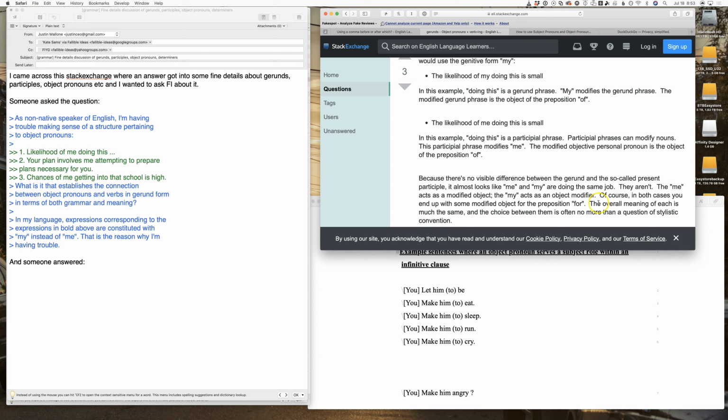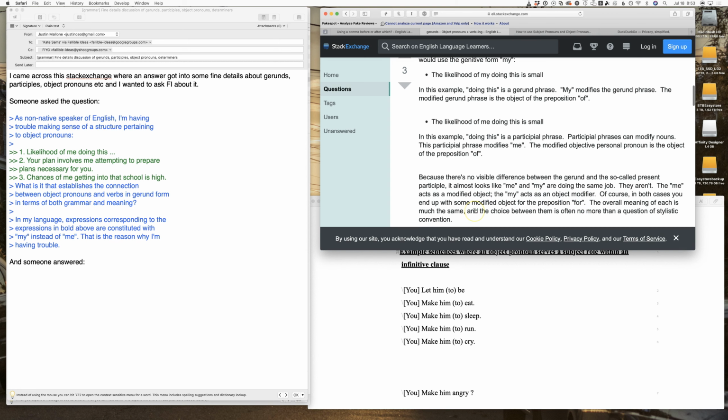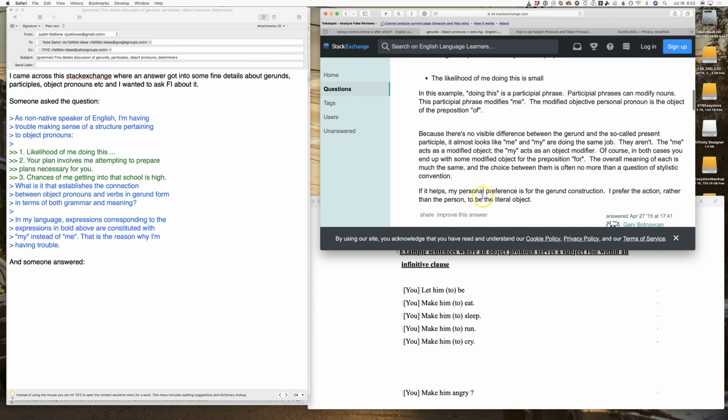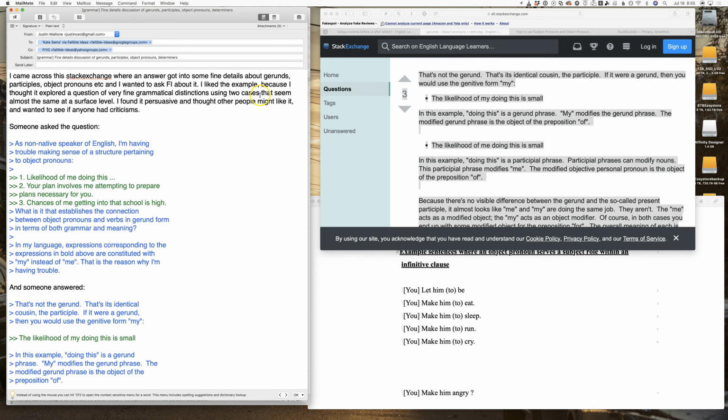The overall meaning of each is much the same, and the choice between them is often no more than a question of stylistic convention. And he says, if it helps, my personal preference is for the gerund construction. I prefer the action rather than the person to be the literal object. So I say I like the example because I thought it explored a question of very fine grammatical distinctions using two cases that seem almost the same at a surface level.